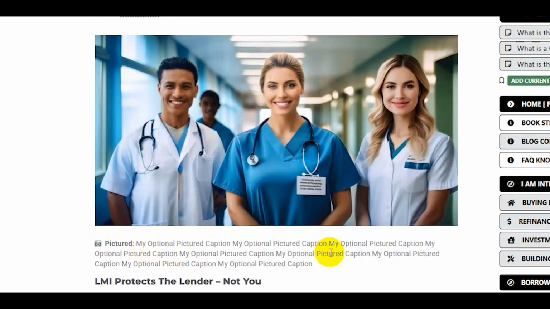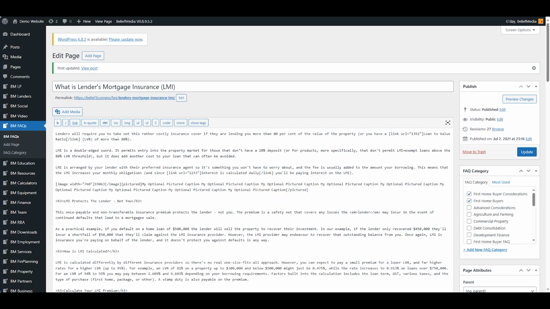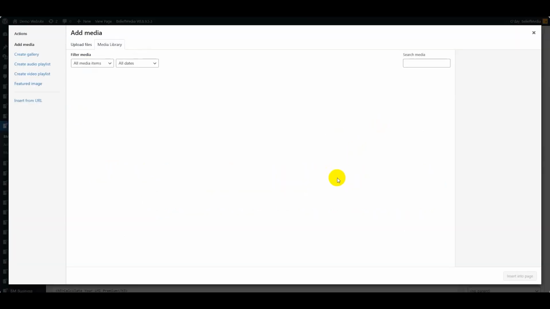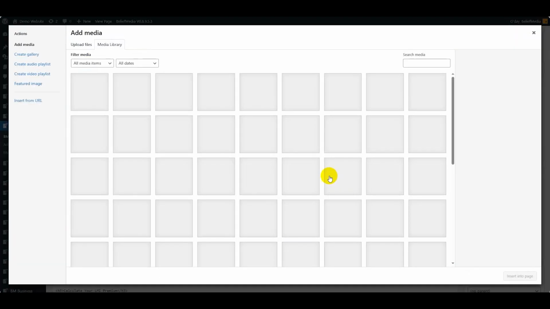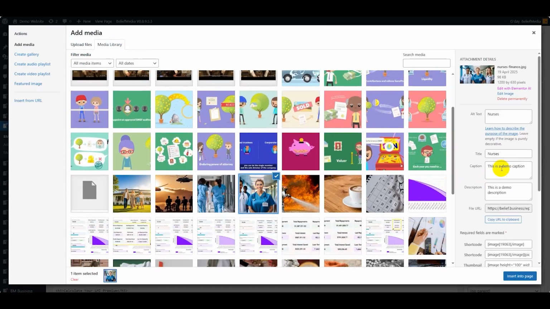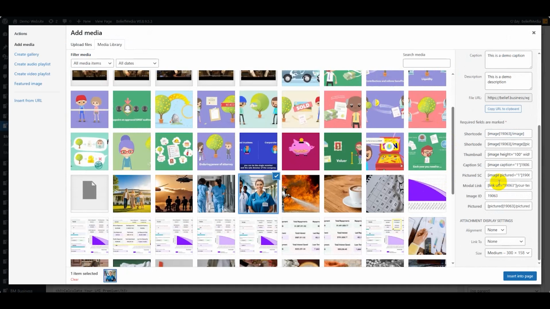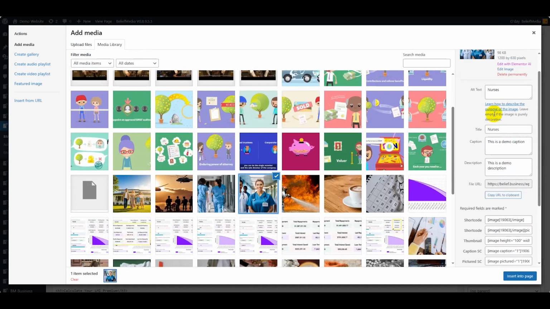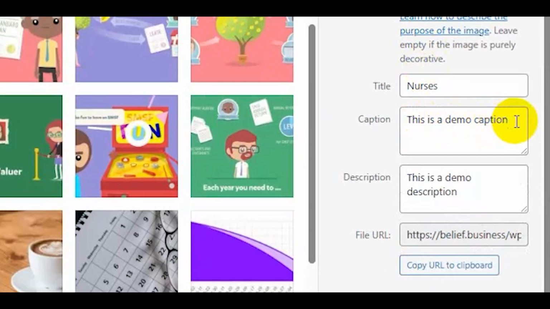This pictured shortcode can be customized again within Yabba, so you can alter the size, shape, color, all sorts of stuff. And again, it's just a more robust and agile solution than that which is default and supplied by WordPress. Now, you remember with each image, there is a caption option. And this is the option, by the way, that you will most often use. The caption is here. This is a demo caption.